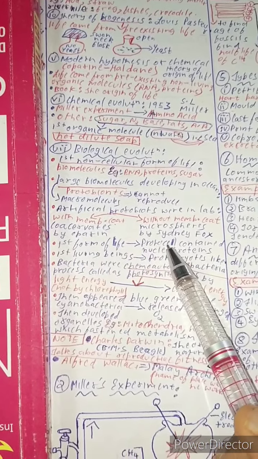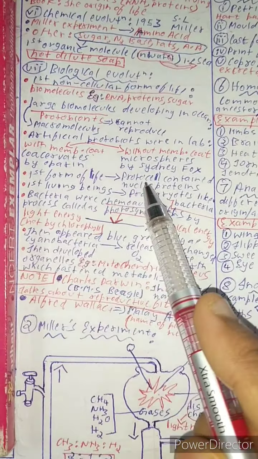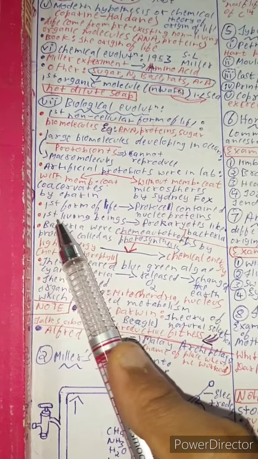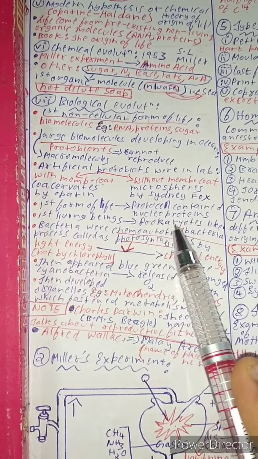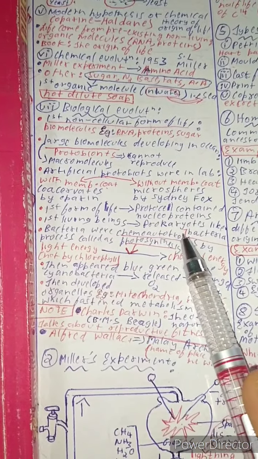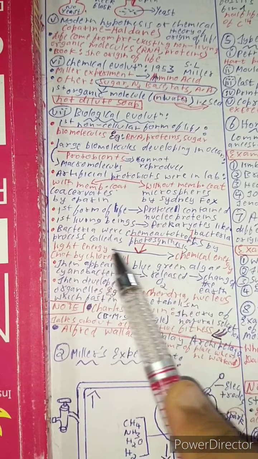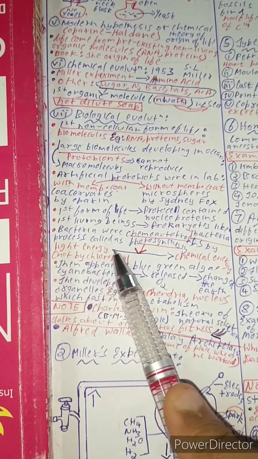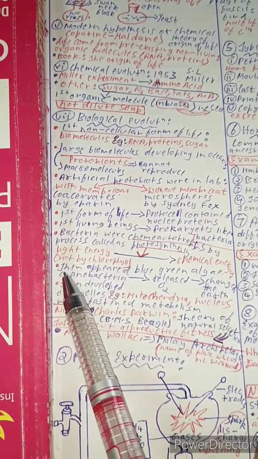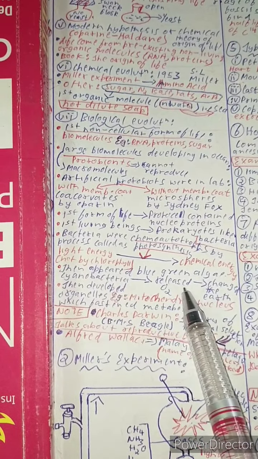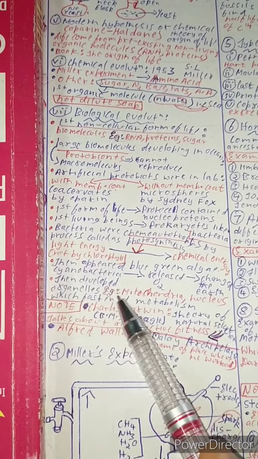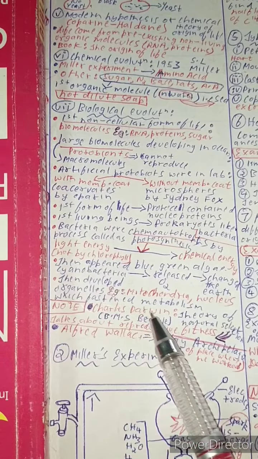First form of life, where protocell contained. Protocells are the single-celled organism, and first living beings were prokaryotic like bacteria. Bacteria were chemotropic, autotrophic by the process called photosynthesis. And what happens in photosynthesis is that light energy, not by chlorophyll at that time, is converted to chemical energy. Then appeared blue-green algae, that is cyanobacteria, which release oxygen, and that changed the earth. Then developed the organelles, example mitochondria and nucleus, which fasten metabolism.